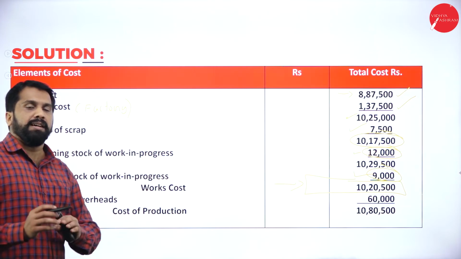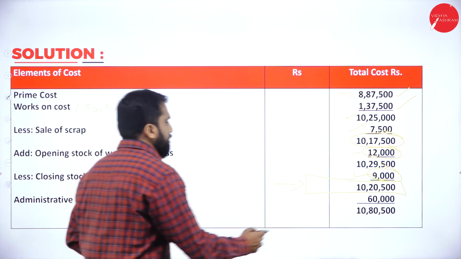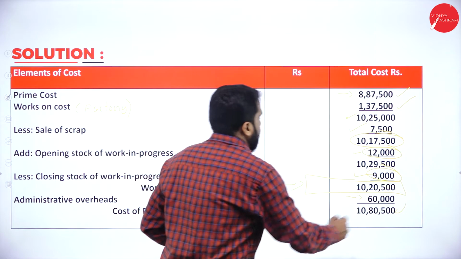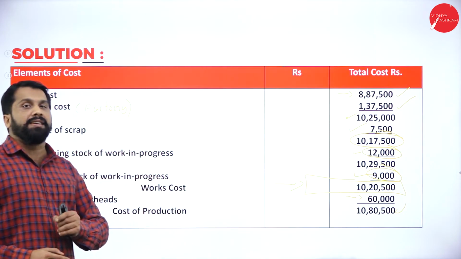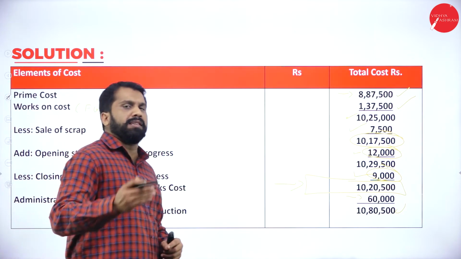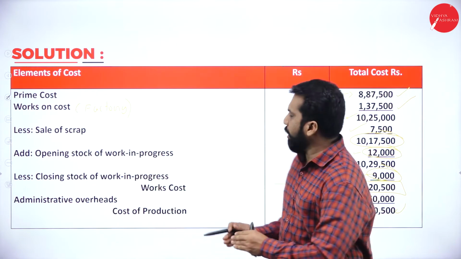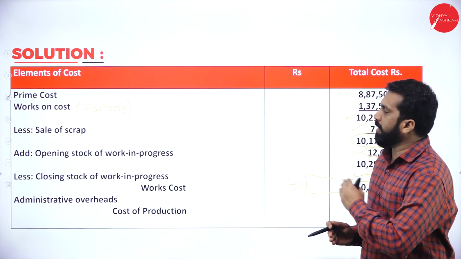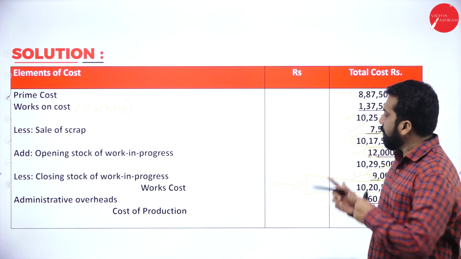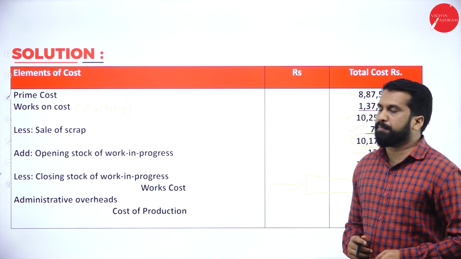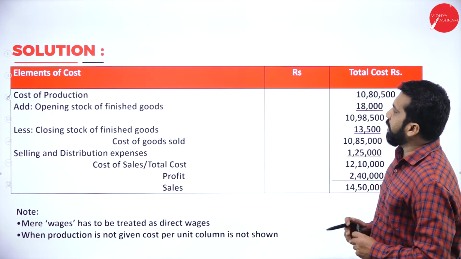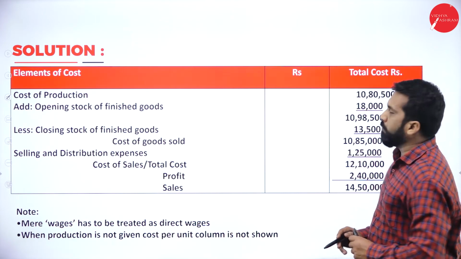Now, once you're done with factory, what is the next one? Administration overhead. They have given directly, it is 60,000. Add, how much you got? 10,80,500. Everything is given in the question. Just you have to do copy, paste. Later I'll give you time to take screenshot. First you understand.